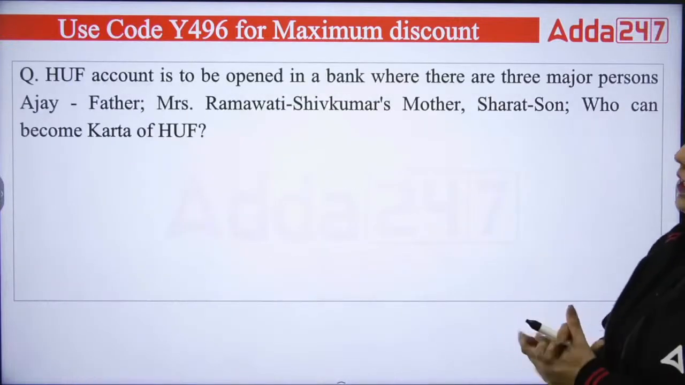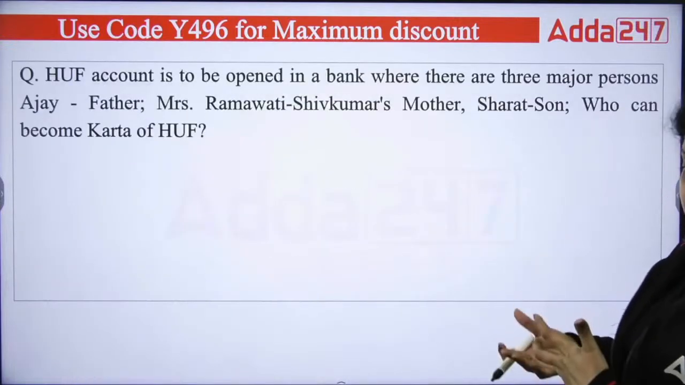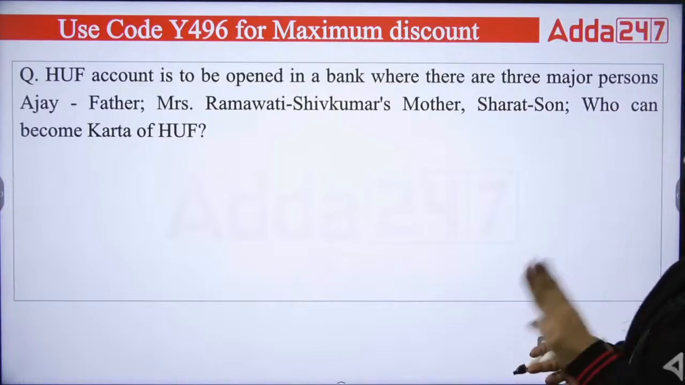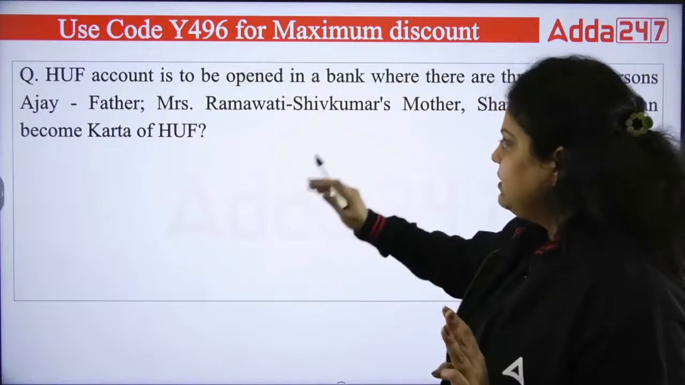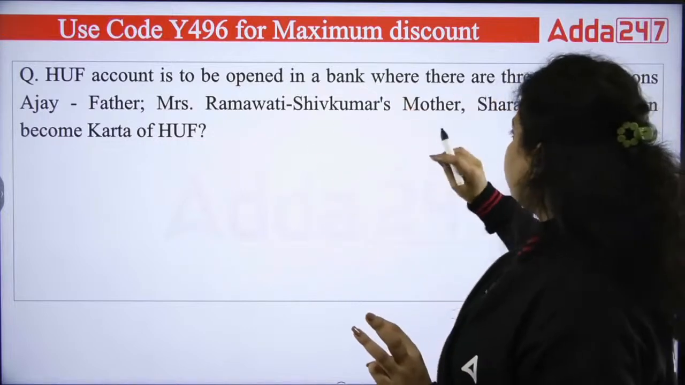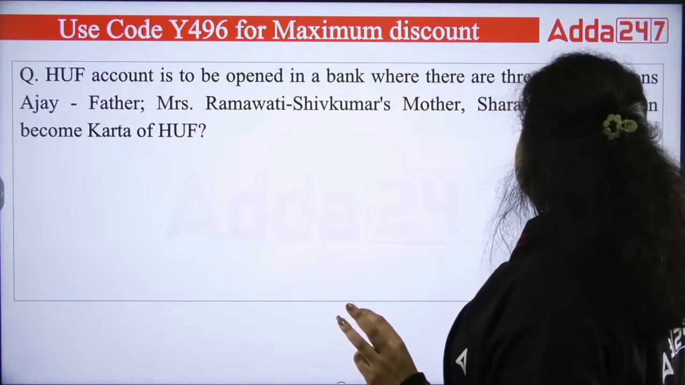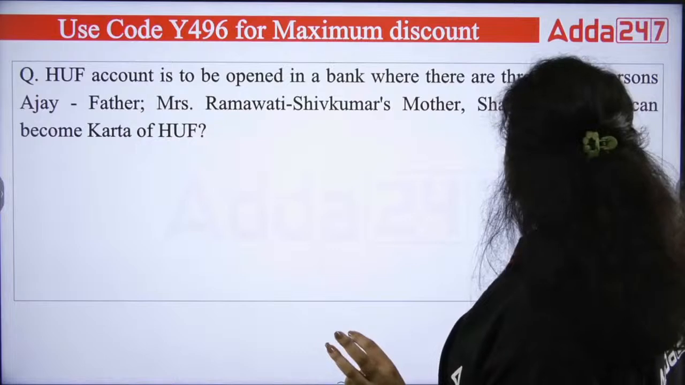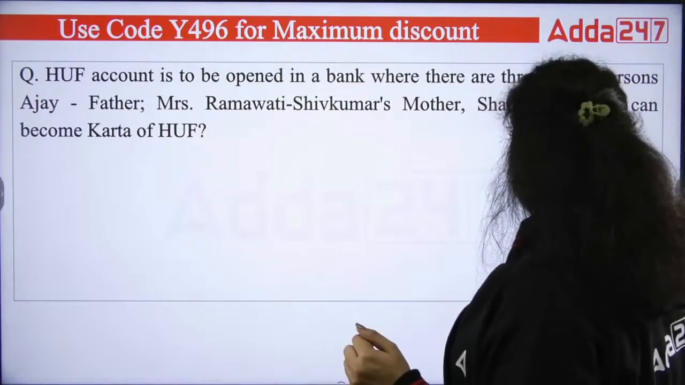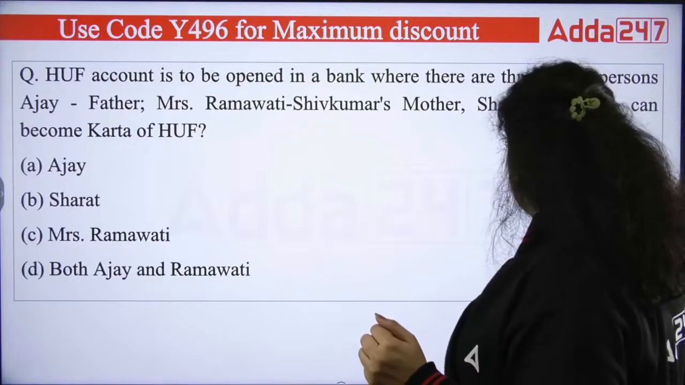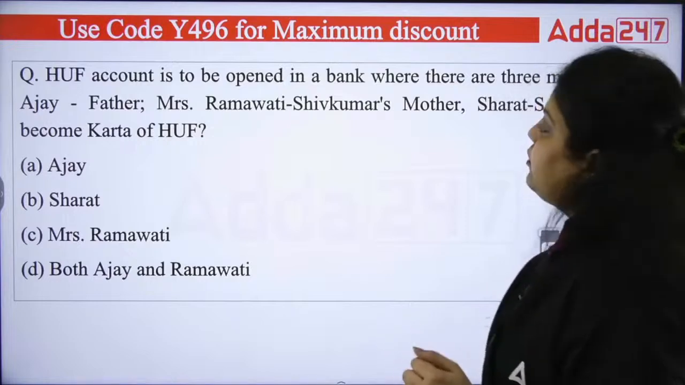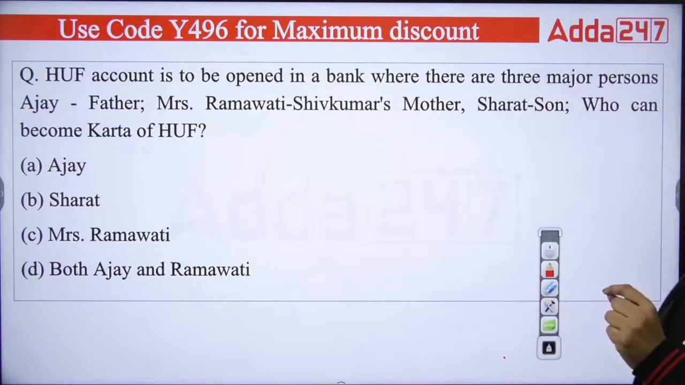Now, a Hindu undivided family account is to be opened in a bank where there are 3 major persons. First is Ajay, he is the father. Second is Mrs. Ramavati, who is Shiv Kumar's mother. And Sharat is the son. Who can become the karta? Now you can see here Ajay is the father, Mrs. Ramavati, Shiv Kumar's mother, is there, and Sharat is the son. Who can become the karta of the Hindu undivided family?